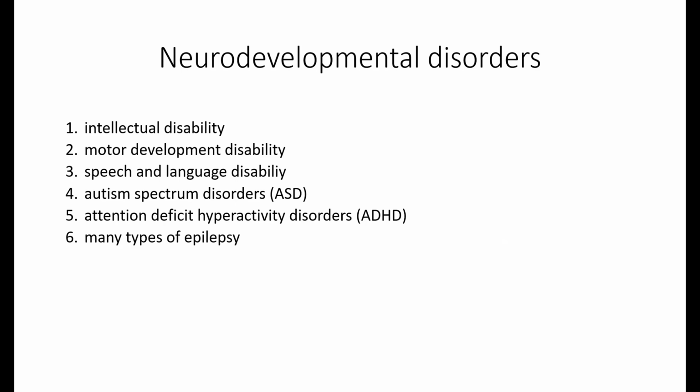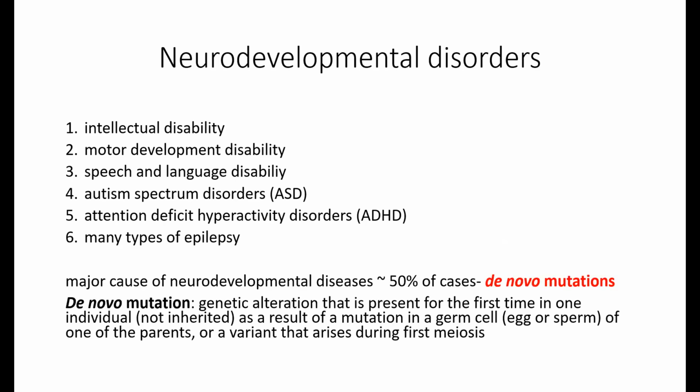What's interesting is that in many cases, we see a combination of these symptoms. And what we know is that the major cause of these neurodevelopmental diseases are so-called de novo mutations. These are alterations that are present for the first time in the individual. They are not inherited from the father, they're not inherited from the mother.